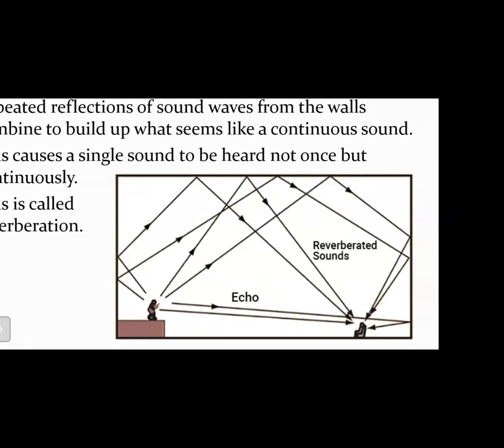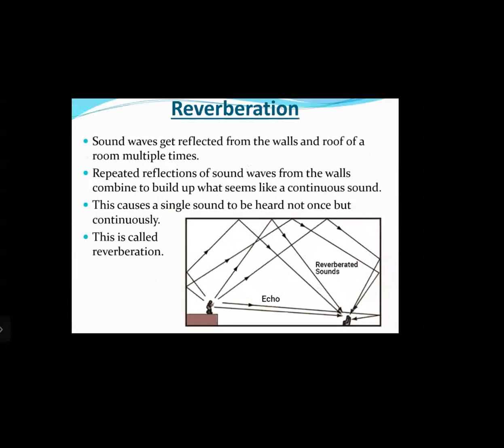But whenever sound is generated, sound travels in all possible directions from the source of the sound. So sound will also travel to the walls as well as the ceiling of the room, and from there it will get reflected. Now if you look at those other sound waves, they happen to travel different distances when reaching the listener. As the sound waves travel different distances, they will take different amounts of time to reach the listener, which will create a continuous sound.